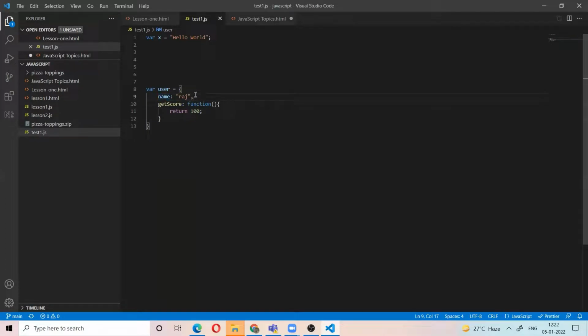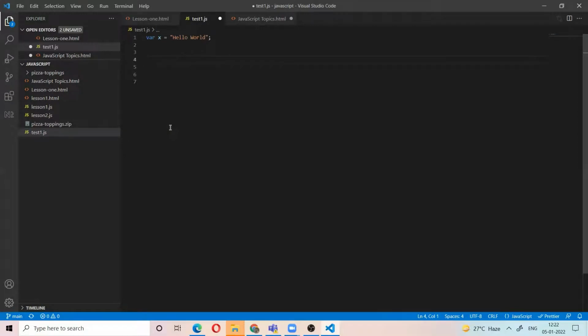So the object contains variables and functions, properties and methods. Here name is a property of the user. getScore is a method, nothing but a function of the user. So user.name will print Raj. user.getScore is the method. So the object contains properties and methods.